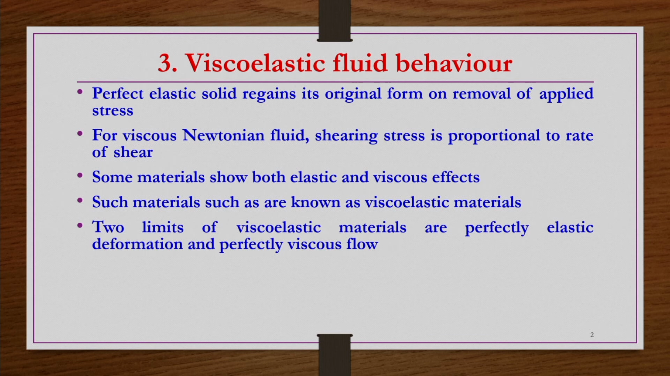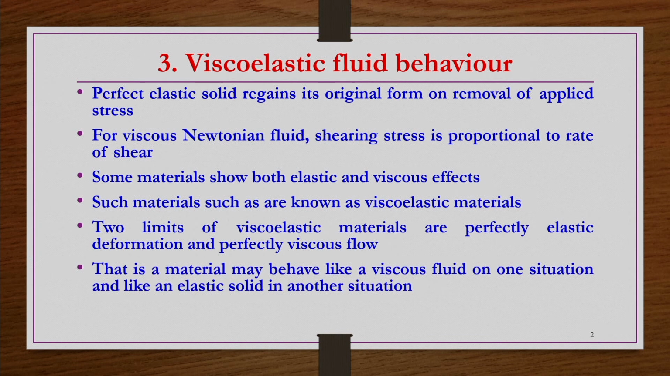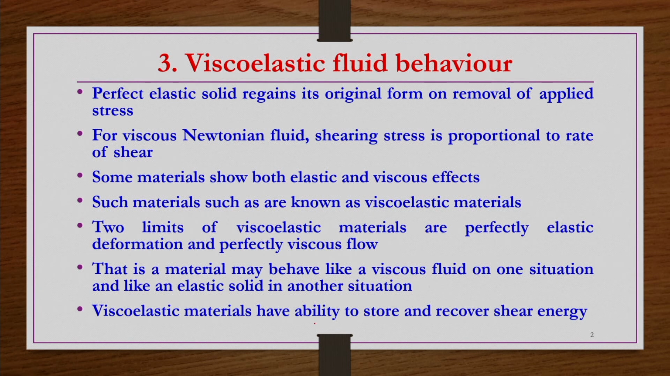Obviously, what we can understand is that two limits of viscoelastic materials are possible: one limit is perfectly elastic deformation, and another limit is perfectly viscous flow. Also, this material may behave like a viscous fluid in one situation and may behave like an elastic solid in another situation. That is also quite possible. That is one of the main characteristics of viscoelastic fluid behavior. So, viscoelastic materials have the ability to store and recover shear energy. Okay. So, that is basically about viscoelastic fluid behavior.